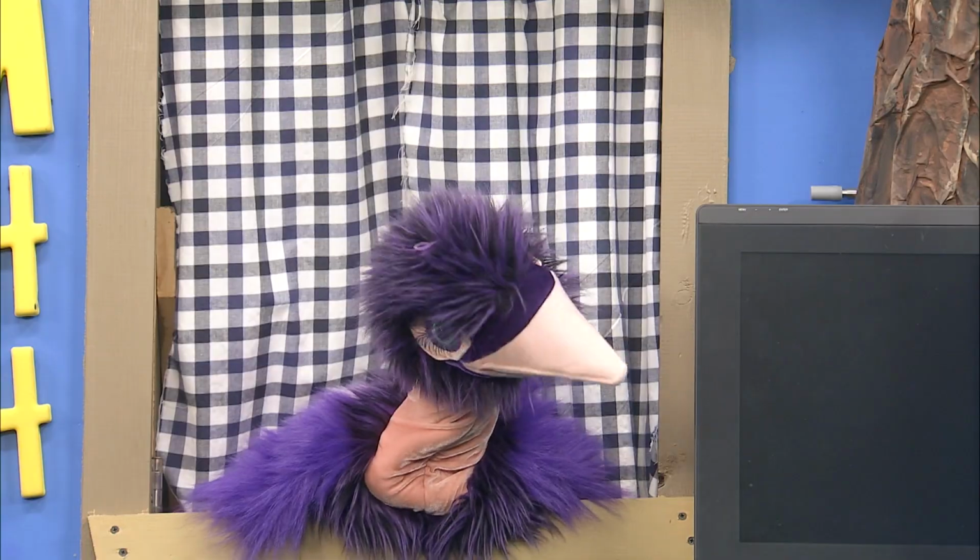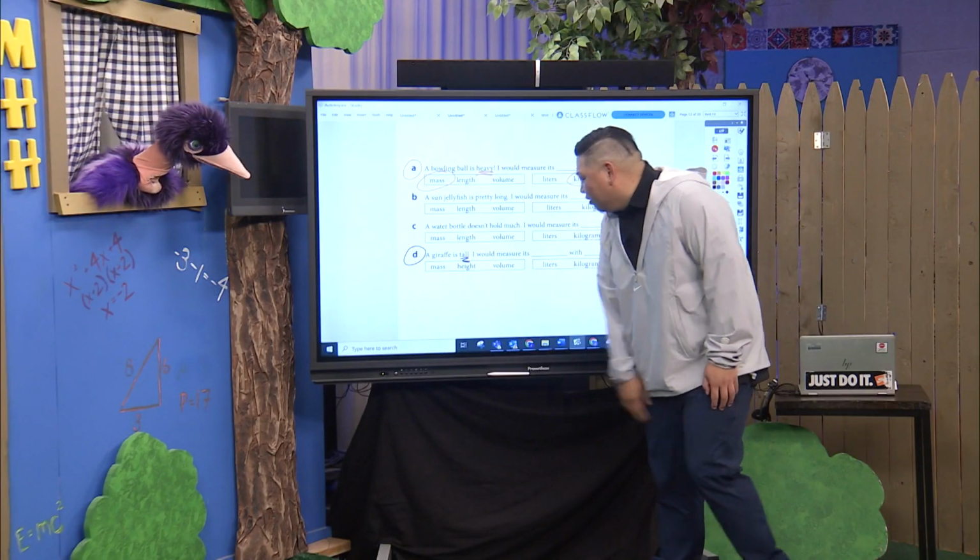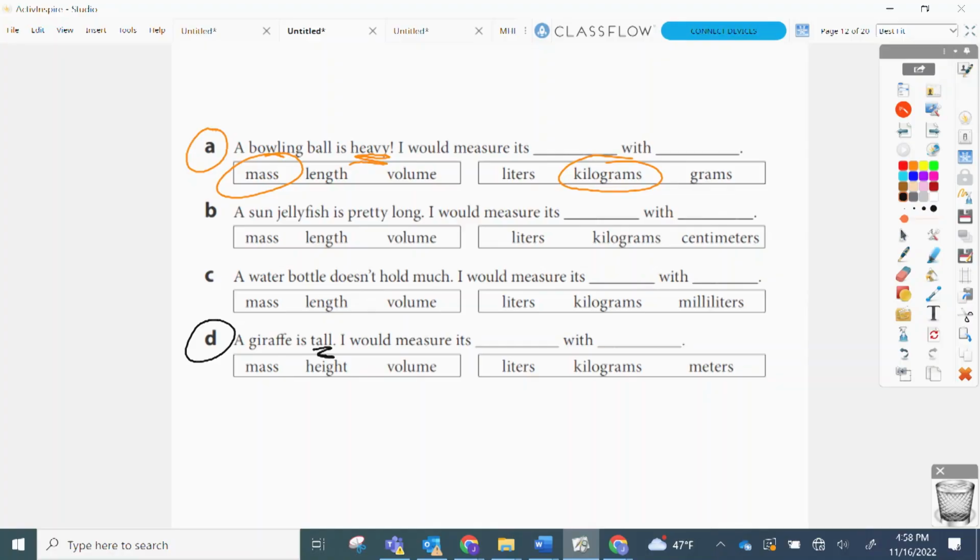So I love that you said he's tall, because that's the key word here. A giraffe is tall. Very tall. His name was Kevin. What was his name? Kevin. Kevin the giraffe. Anyway, a whole other story.